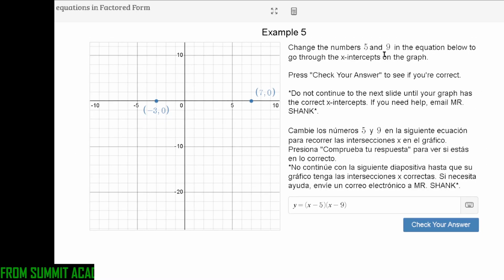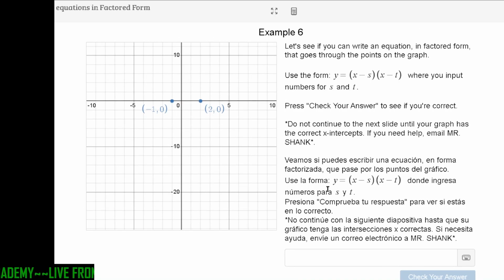So try the same thing out with this equation. Try changing your values in your equation so that way it goes through these points. Again, make sure you hit that check your answer button after it. Again, make sure you're not moving to the next slide until you make sure you have those correct x values. Once you get that, same or similar situation for number 6.